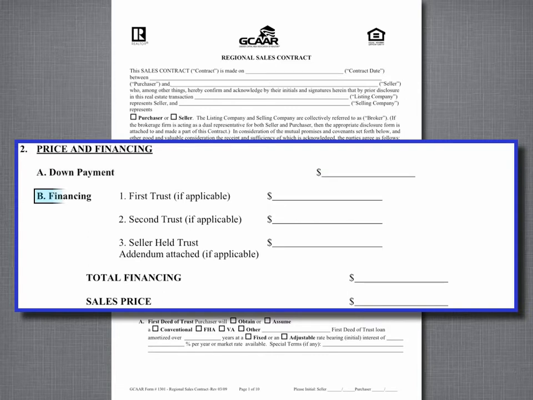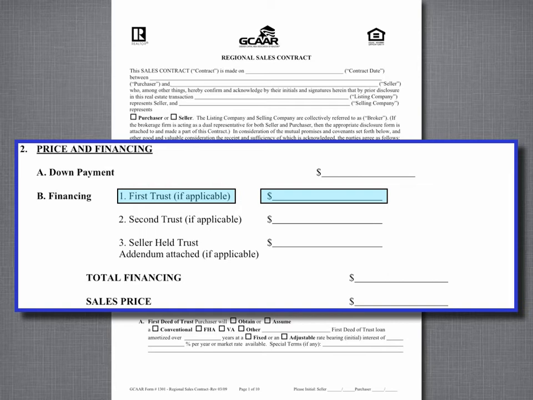Now, speaking of financing, the typical financing that we will see a buyer get is a first trust. First trust simply means that the lender who's loaning the money to the buyer is not just loaning it out of the goodness of their hearts and not just based on the buyer's good credit, but also based upon the fact that the buyer's promise to pay can be secured by the property in a first position, meaning that the lender will have a lien against the property and it will be a first lien. That's what a first trust is.